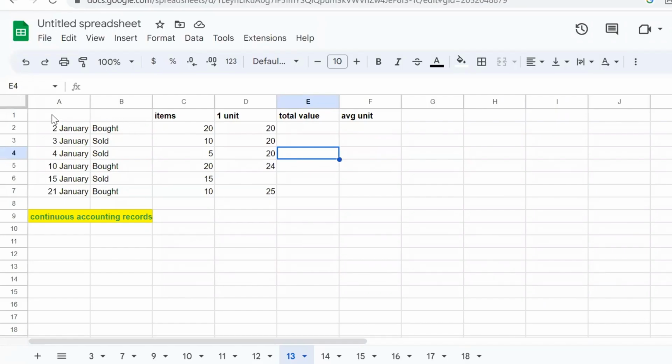So here we can see our data from this question, and we need to calculate real value and average unit price using continuous accounting records. So what would be the total value? Let's multiply the price of 1 unit by the units. Here would be 400, and average unit price would be 20. And let's proceed to the 4th of January.